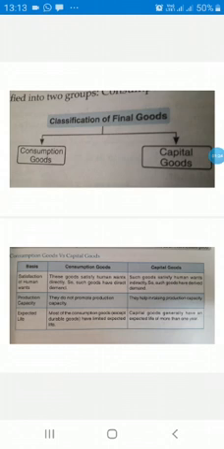Non-durable goods, goods which are used up in a single act of consumption, are known as non-durable goods. You can take the example of milk, bread, food grains, paper. These are the non-durable goods.